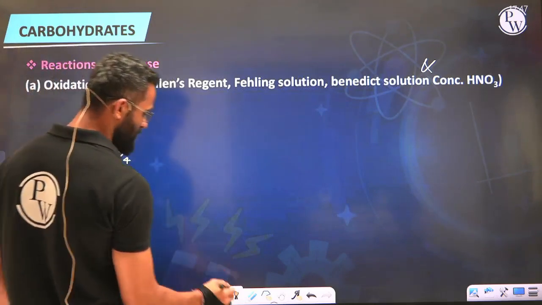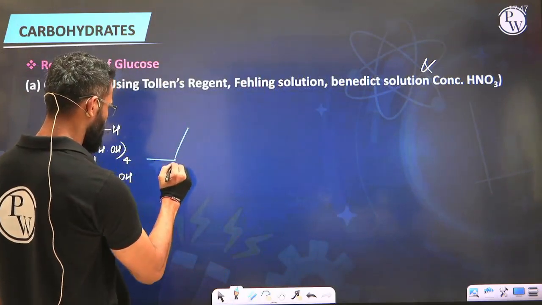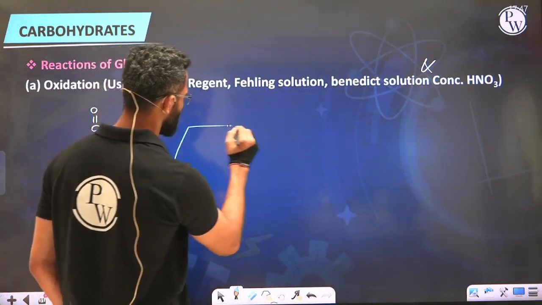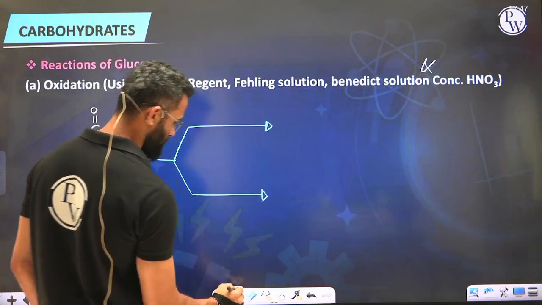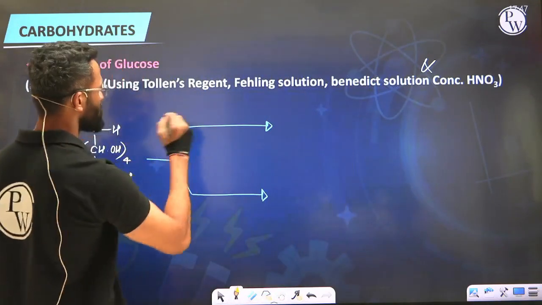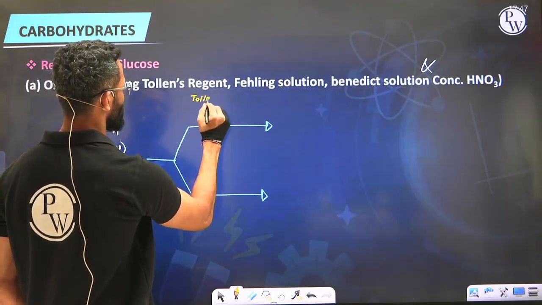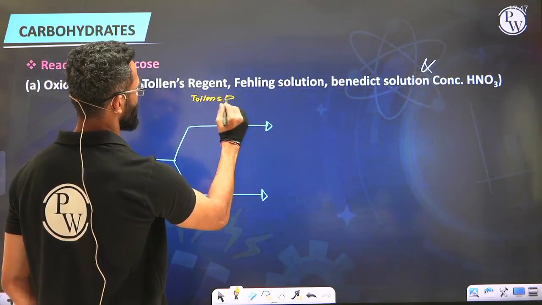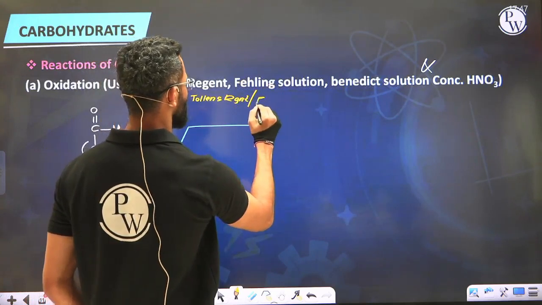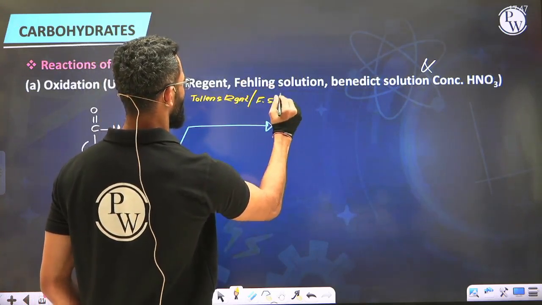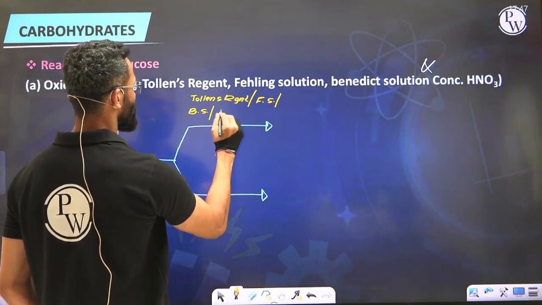So that is D-glucose. Now we are allowing this D-glucose to react with different sets of reagents. Like I mentioned, the first one could be Tollens reagent, or Fehling solution, or Benedict solution, or even bromine water.